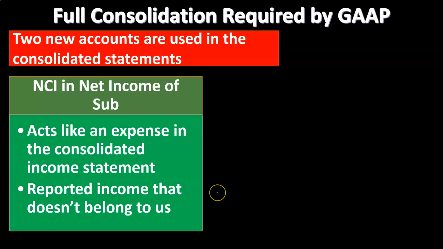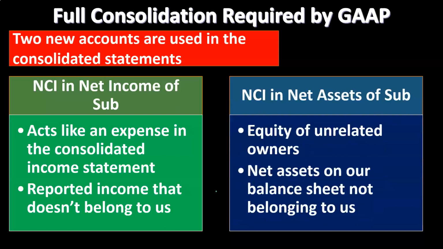So in other words, we're going to run the income statement combining income together, meaning the parent company and the full subsidiary company, 100%, we're going to put that together. Then at the bottom of the income statement, we're going to say, by the way, here's one line item representing the portion of net income. In our case, 10% of net income, the non-controlling interest, that doesn't belong to the parent. That's going to be part of equity, part of the subsidiary's equity. So it'll basically act like an expense account in our little worksheet.